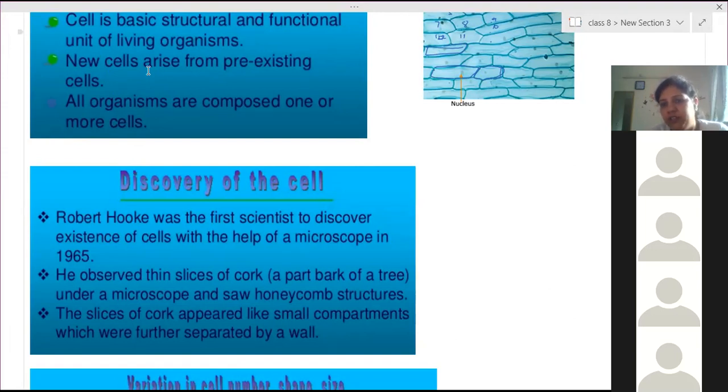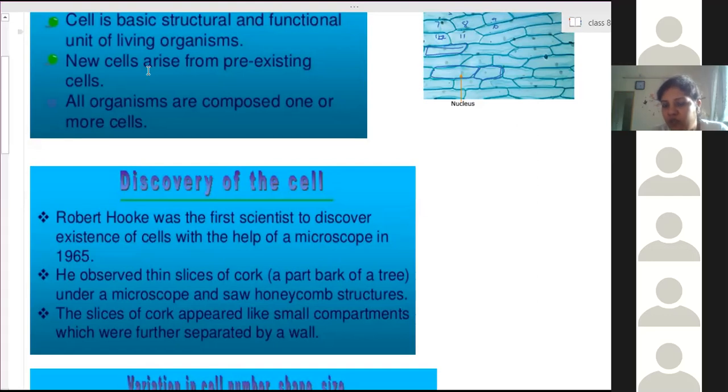What are the components of the cell? What is it made up of? What is the function of all those components? What do they actually do? Everything we have to learn in this chapter. Robert Hooke observed thin slices of cork, a part of the bark of a tree trunk.